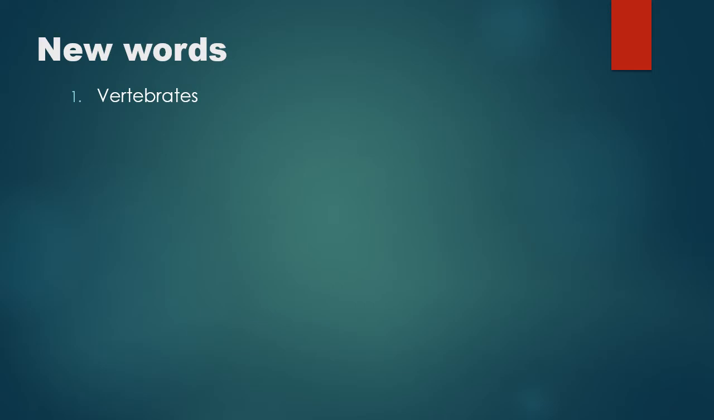First word is vertebrates. Vertebrates are the animals which have a backbone. Mucus. The sticky liquid in the mouth is called mucus. Students, the third word is amphibians. Amphibians are the small vertebrates that need water or a moist environment to live.